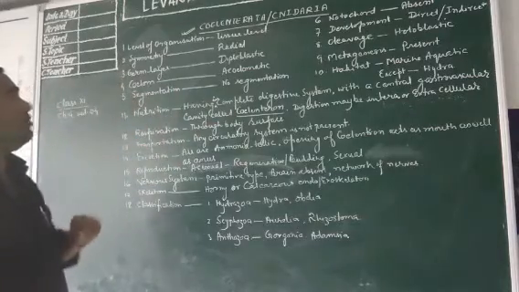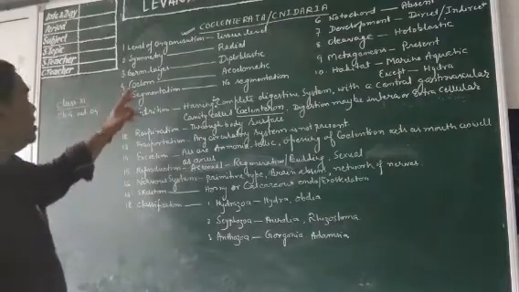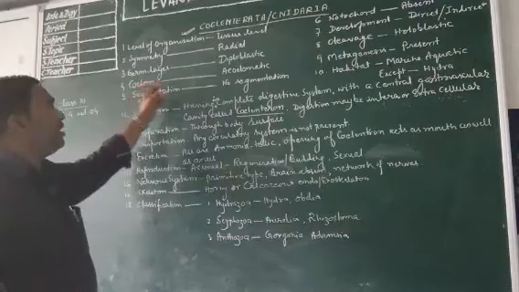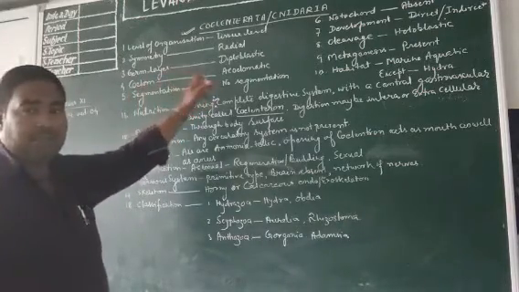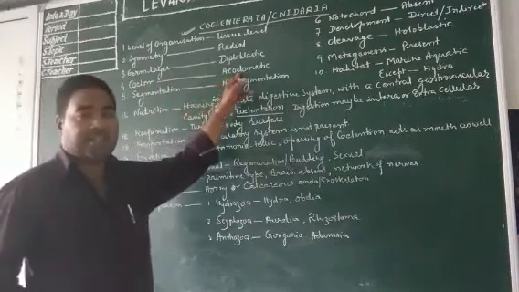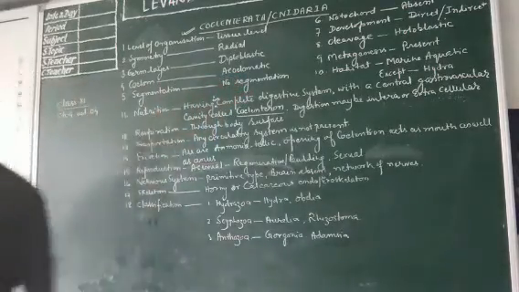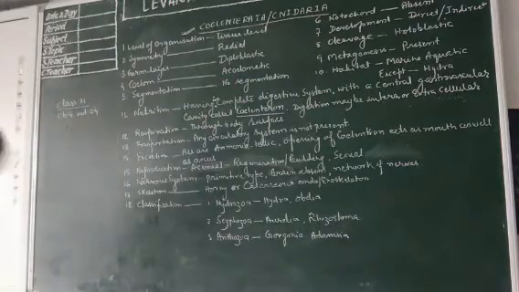The level of organization is tissue level in Coelenterata. Symmetry: they all are radially symmetrical. Germ layers: they all are diploblastic. Coelom: they all are acoelomate, that means no coelom is found. Segmentation: there is no segmentation found in Coelenterata.